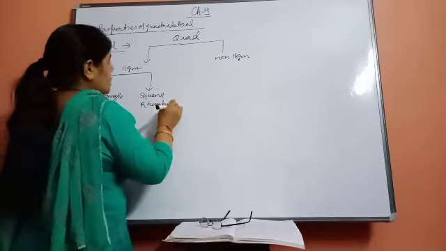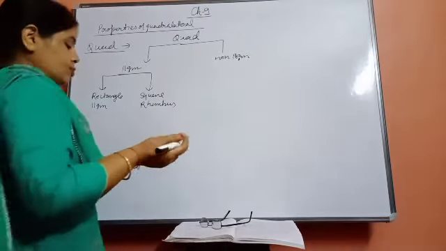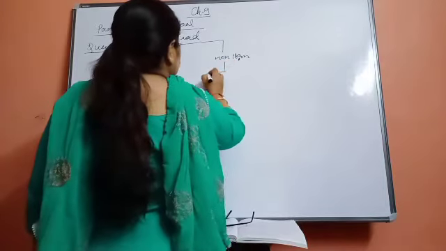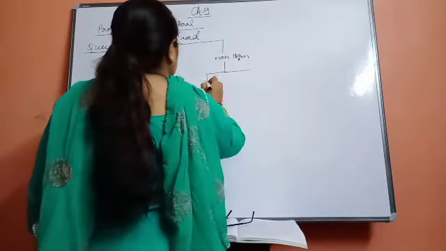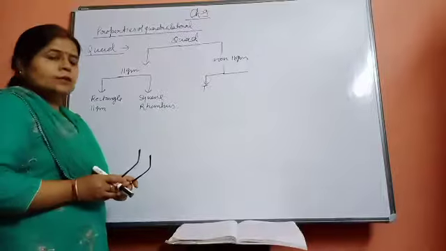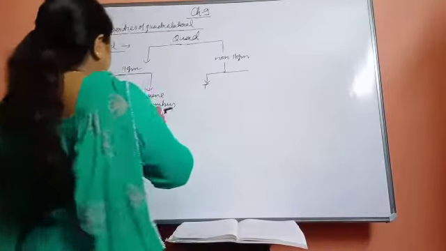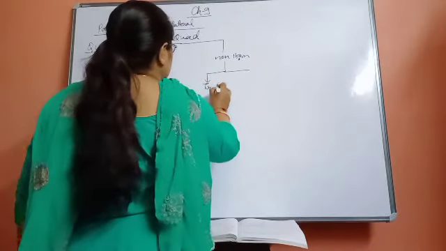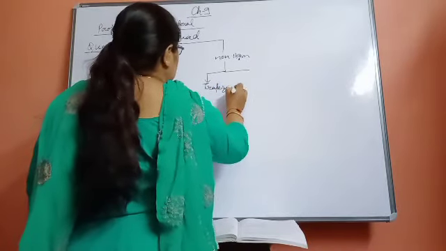And in the non-parallelogram category, which are still quadrilaterals, 2 figures will come: trapezium and kite.